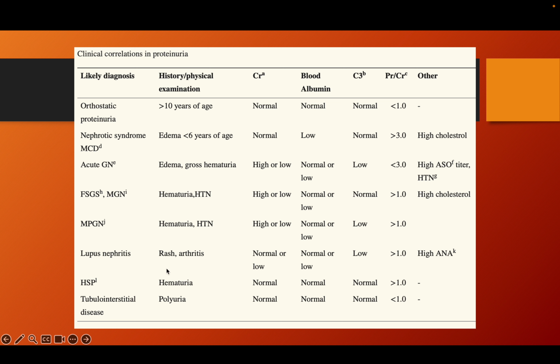Lupus nephritis, rash and arthritis. HSP, generally hematuria, abdominal pain will be there. Generally C3 will be normal in this case. C3 will be generally low in the case of mesangial proliferative, lupus nephritis, post-streptococcal and infective endocarditis, all those causes. Tubulointerstitial disease, polyuria will be there. Creatinine will be normal, albumin will be normal, C3 will be normal, all will be normal. Generally proteinuria will be less than 1. So these are the common causes where you see proteinuria.